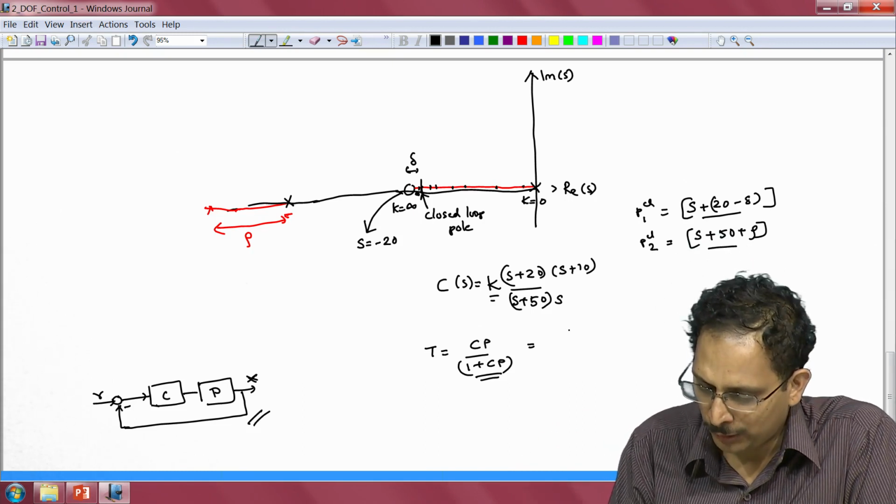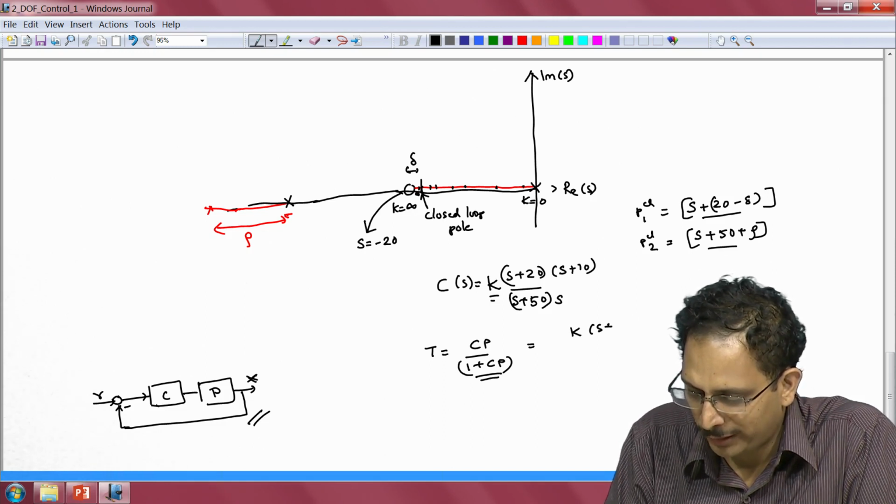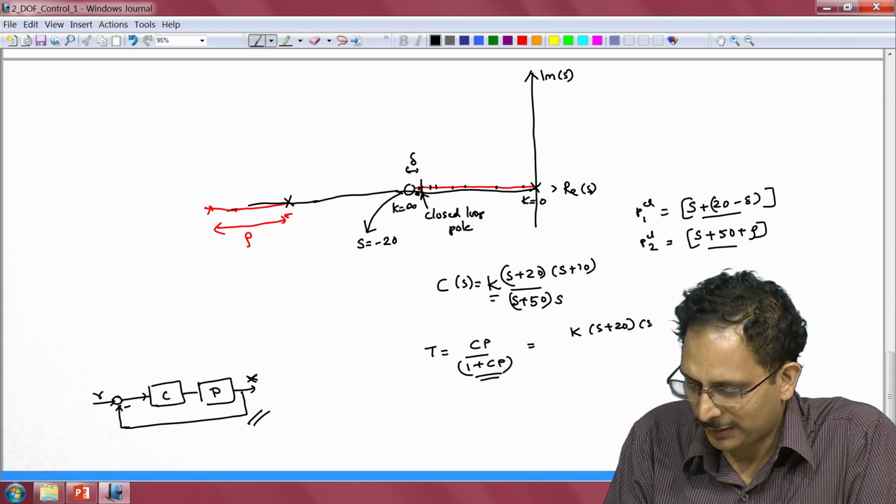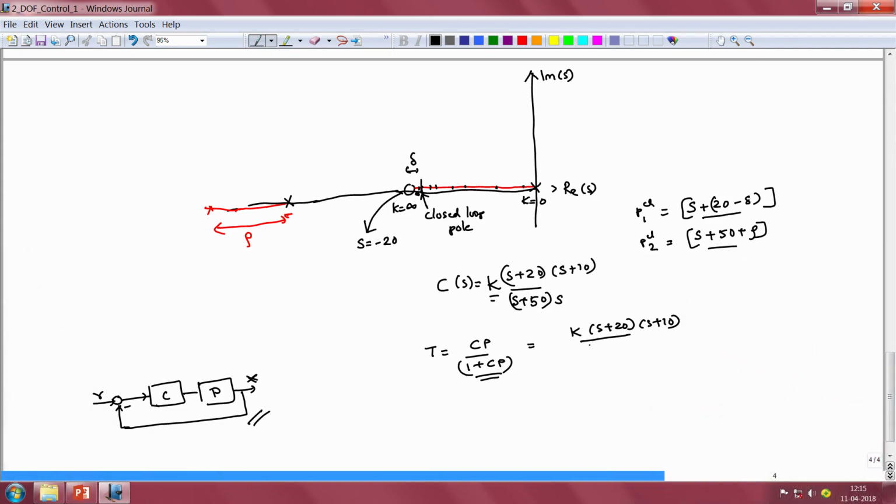So, we have our controller to be of the form k times s plus 20 times s plus 10 divided by s plus 50 times s, and we have our plant to nominally be of the kind 10 by s plus 10, and our denominator of the transmission function would be 1 plus the same term, 1 plus k times s plus 20 times s plus 10 times 10 divided by s plus 50 times s plus 10.